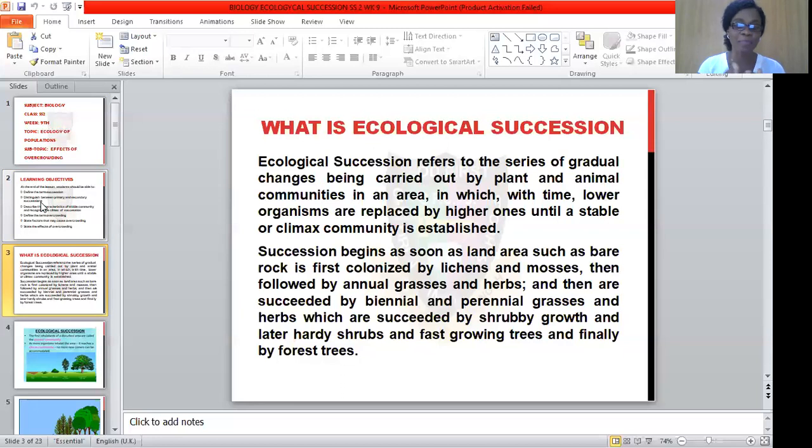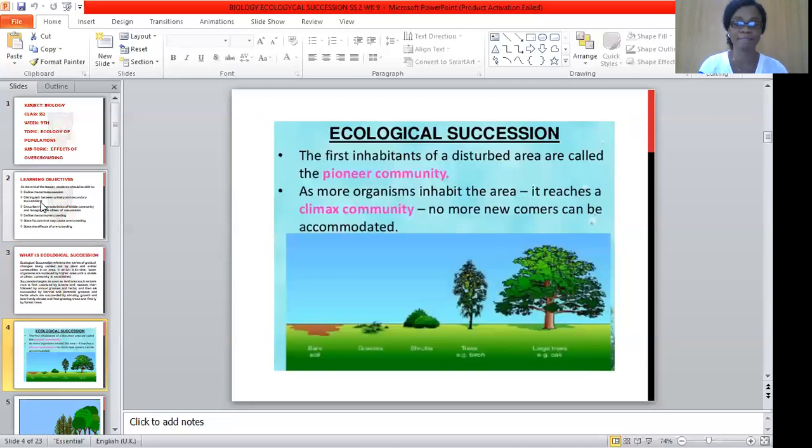And once it forms a forest, it means a climax community has been reached, where no other external plants will be accommodated in such a habitat again. That is what ecological succession simply means. This is a picture representing ecological succession. The first inhabitants of such bare or barren land are what we refer to as community pioneers.